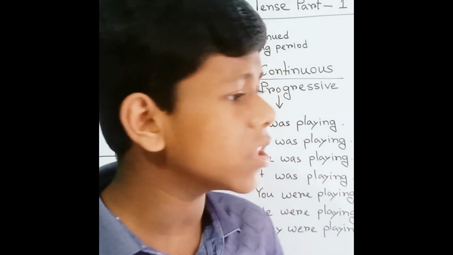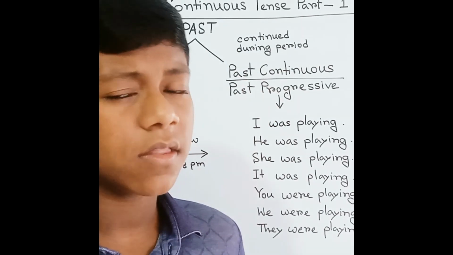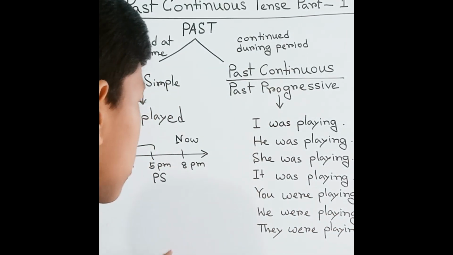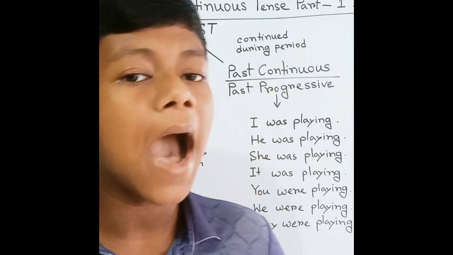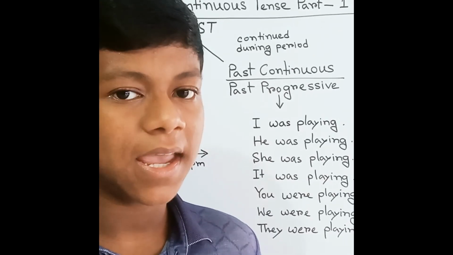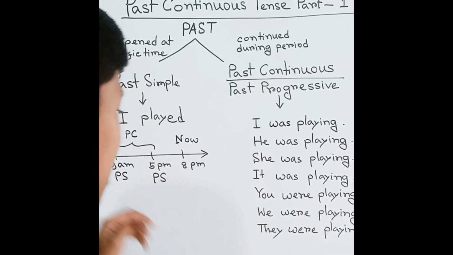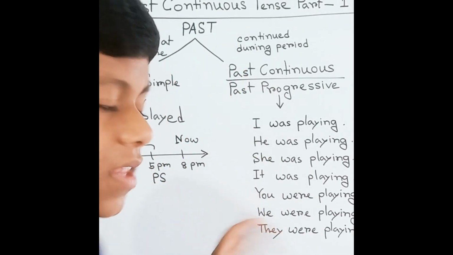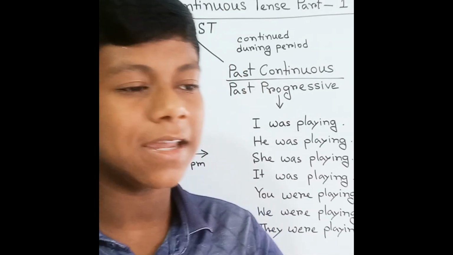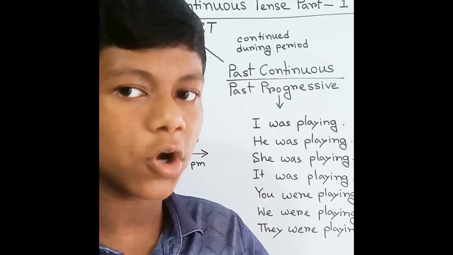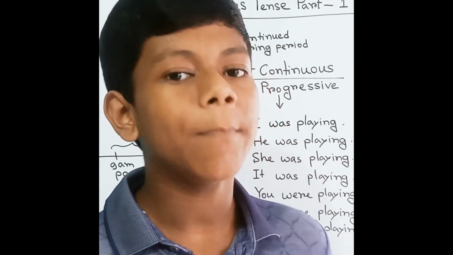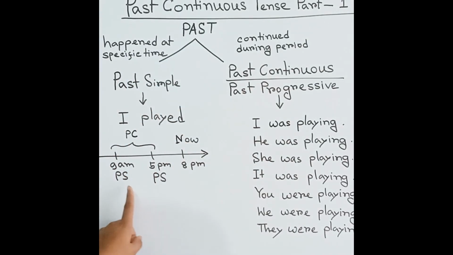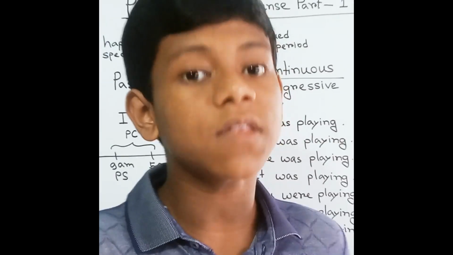Okay, so I was playing, not playing, sorry, I have to say it in the past simple. So it will be: I played at 9 a.m. Okay, which reflects the 9 a.m. So "played" is a verb which reflects 9 a.m., so it also indicates the past simple. That's why I have written both of these PS, which indicates past simple.